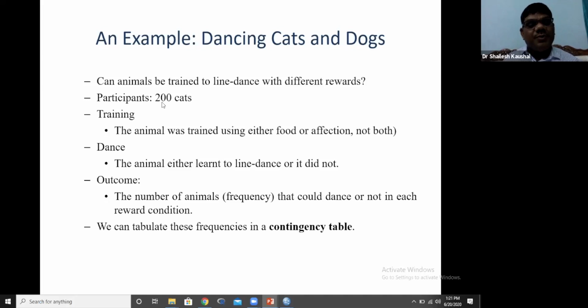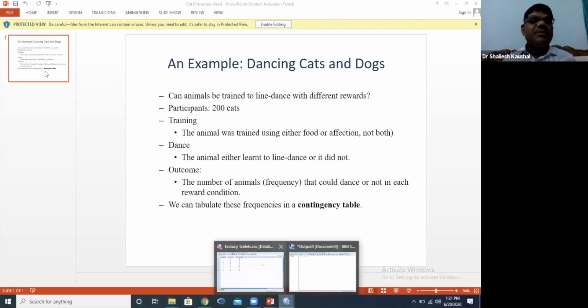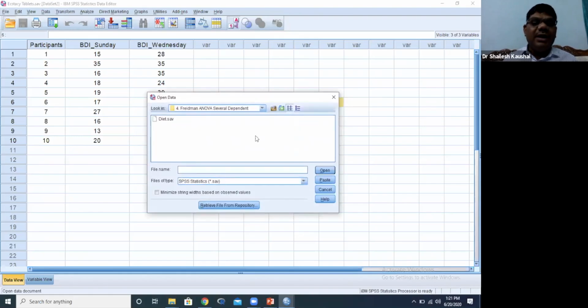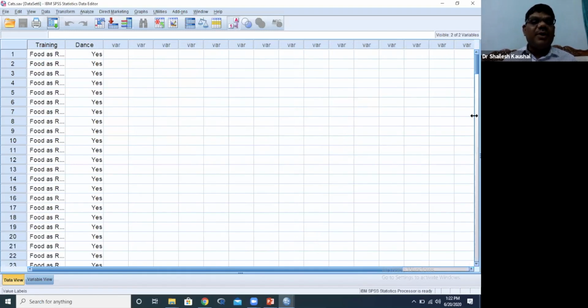Now the cat has two options, either dance or do not dance. Some cats receive food as a reward and another group receives affection as a reward. So there are two categories for reward, food versus affection, and two categories for dance, dance or do not dance. Our data, I'm opening the file, chi-square test. This is the table of the chi-square test.